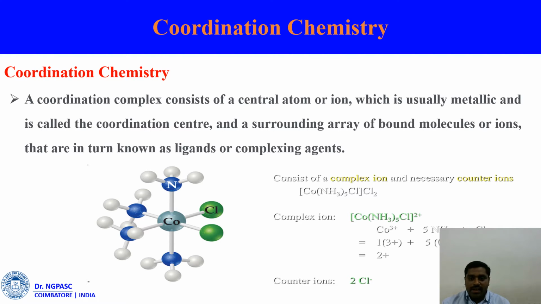It is surrounded by an array of bound molecules or ions, in turn known as ligands or complexing agents. Here is an example of a simple coordination complex: [Co(NH3)5Cl]Cl2. Here Co is the central metal atom, and NH3 and Cl are ligands. It is surrounded by ligands around the central metal atom, which is called a coordination compound. This is the general definition of a coordination compound.